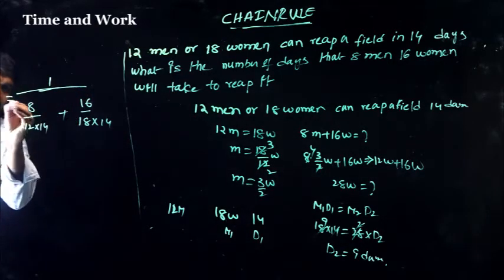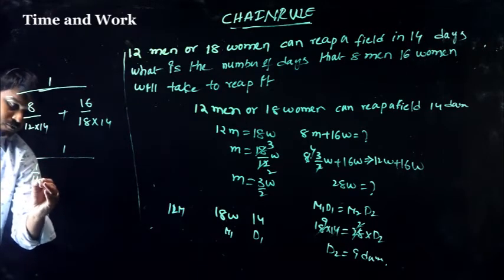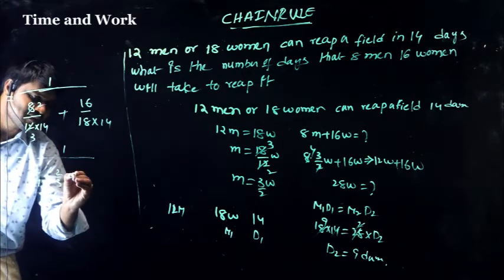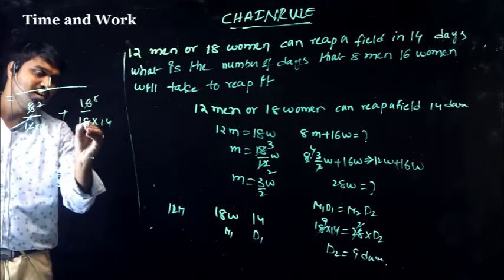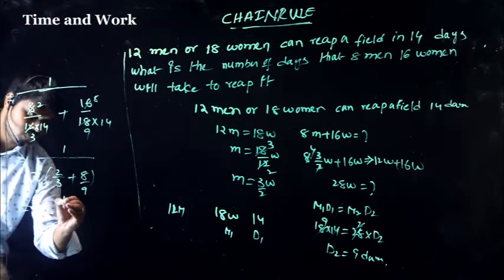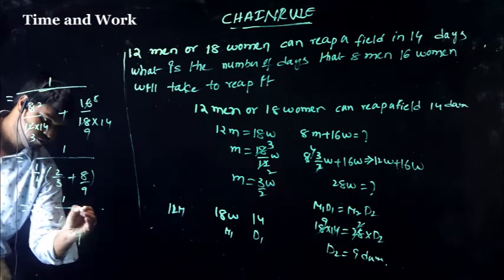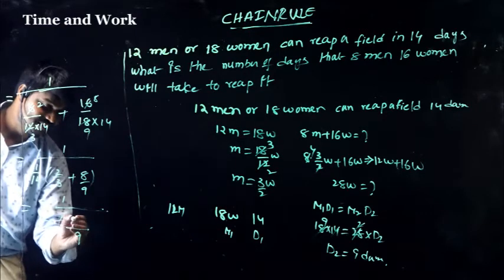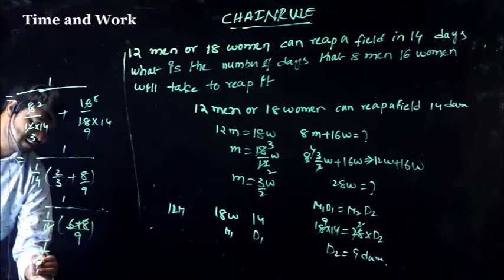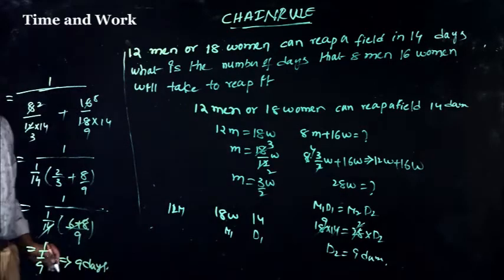Take 1 by 14 common. Then 4 twos are 8, 4 threes are 12, that is 2 by 3. Then 2 eights are 16, 2 nines are 18, so that is 8 by 9. So 1 by 14 times, LCM is 9: 6 plus 8. So 14 cancels, 1 by 1 by 9. That means 9 days once again. So this is the shortcut.